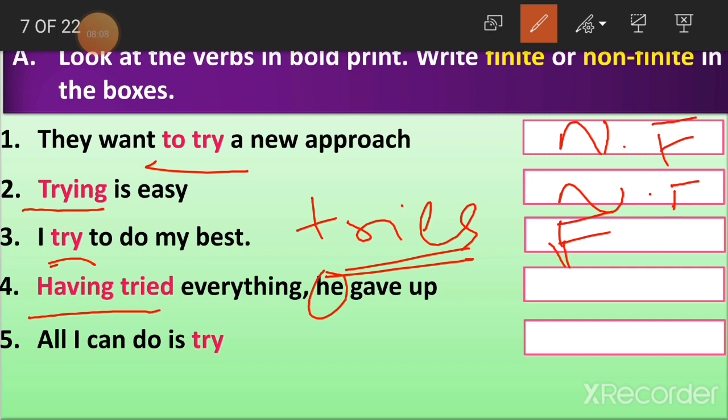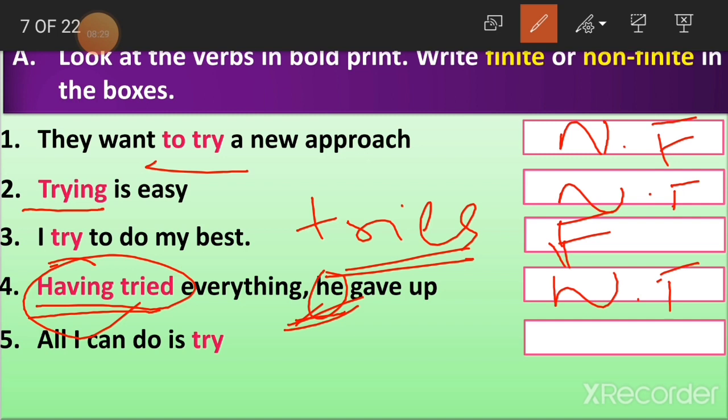Is there any change, children? Is the verb form changing, even though we are changing the person here? No. So that is the reason this becomes a non-finite verb. Understood, children? I hope you are able to follow me.